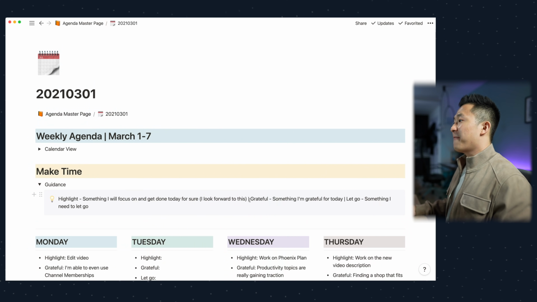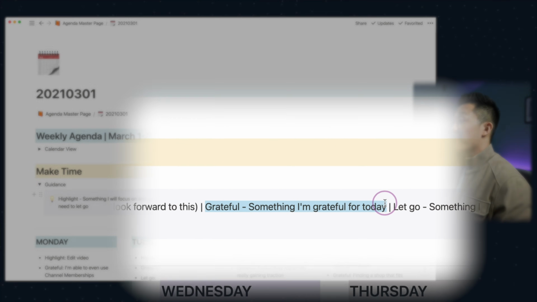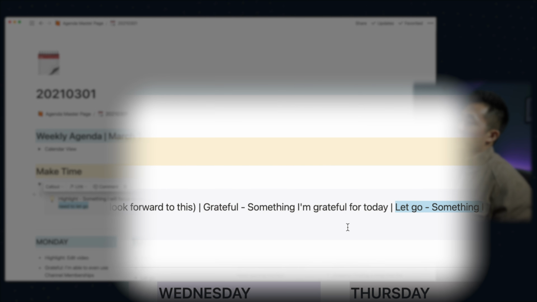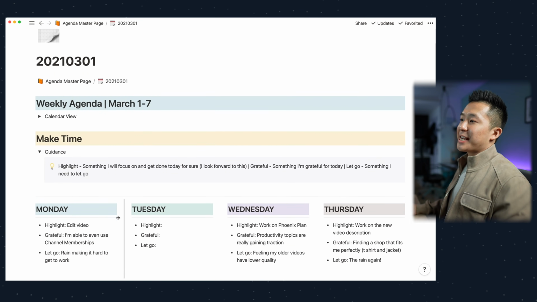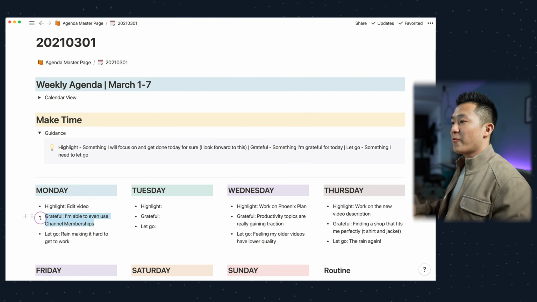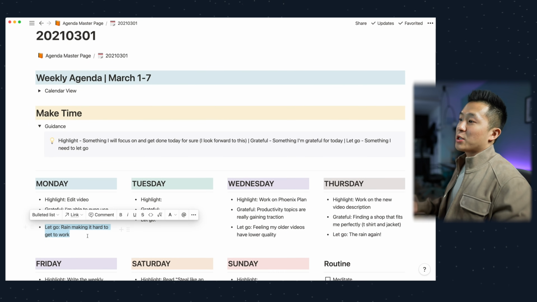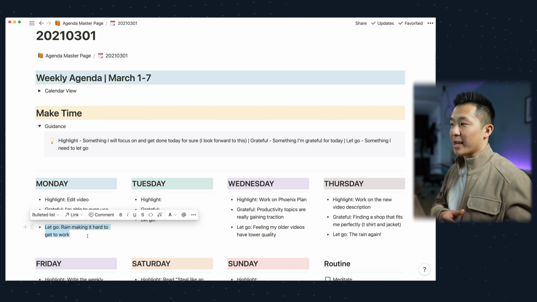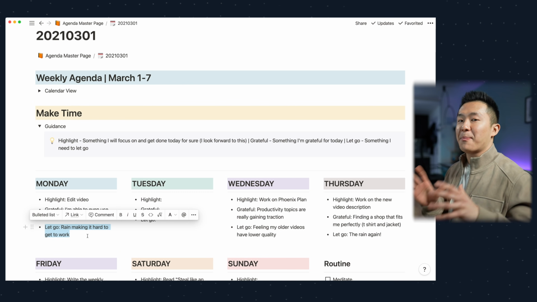Back to the agenda page, I found that writing down something I'm grateful for every day and something I should let go of are just pretty healthy habits to have, so I added those in myself. And the next part is actually where I type out the highlight, what I'm grateful for and what I want to let go of. And I do this on a daily basis every morning. I don't write this out all at the beginning of the week.